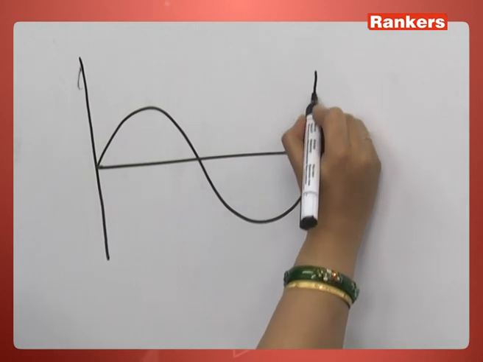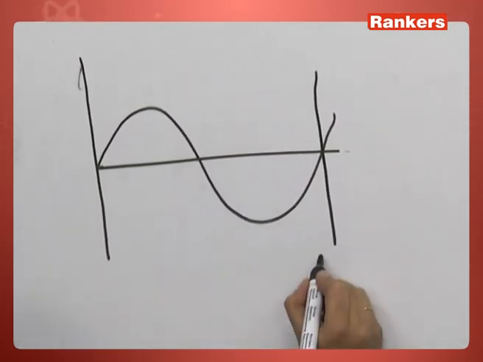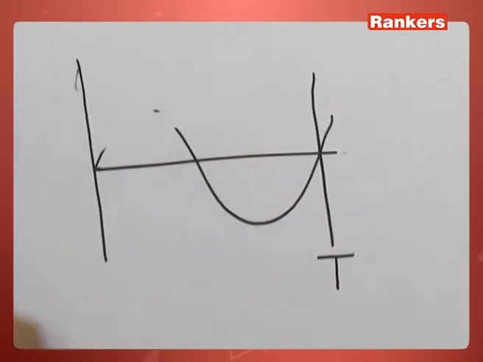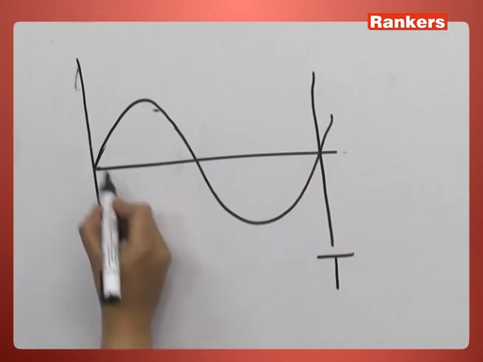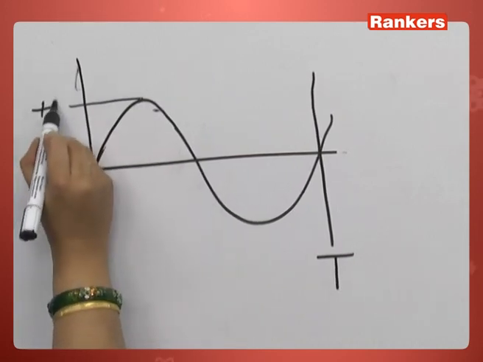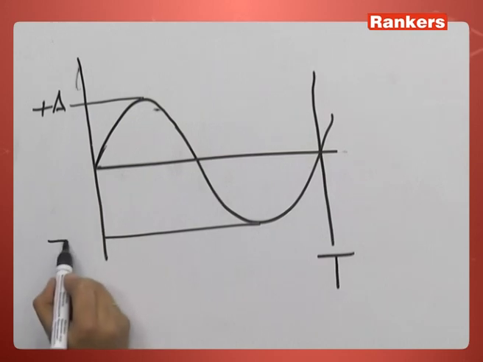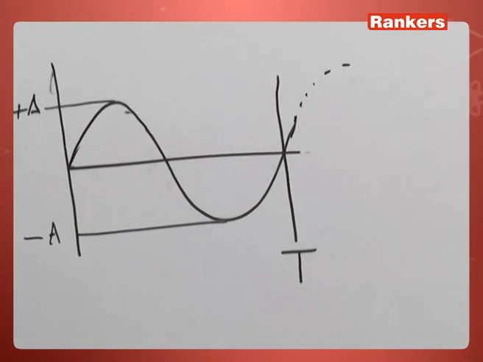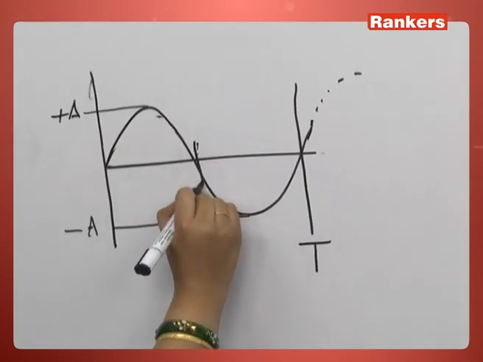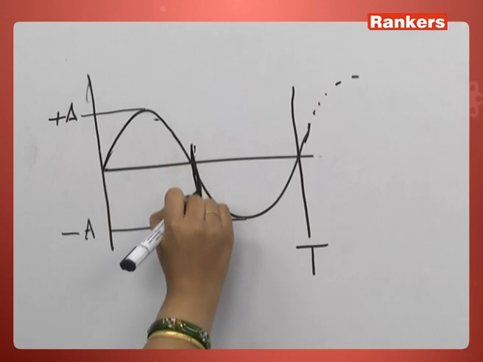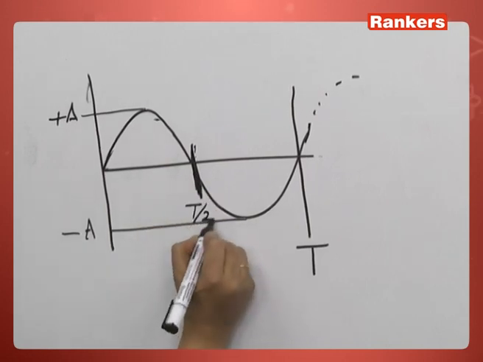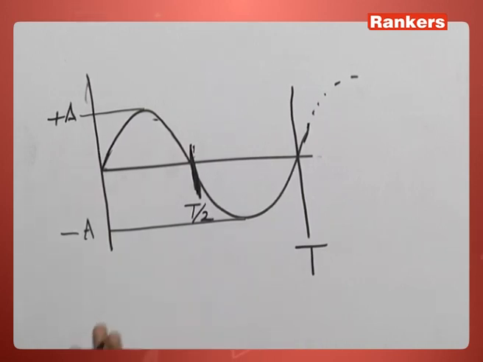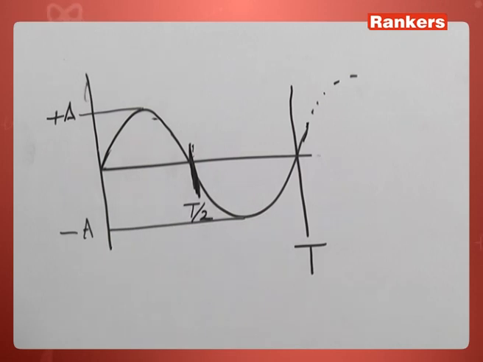Suppose we say this is the time period T, that is the time taken for one vibration. So one vibration is represented by one wave. This we call plus amplitude, this we call minus amplitude. Suppose another wave goes on, dot dot dot, it continues. So this point will be exactly half the time period. The distance travelled by the wave during time period T is called lambda, the wavelength.